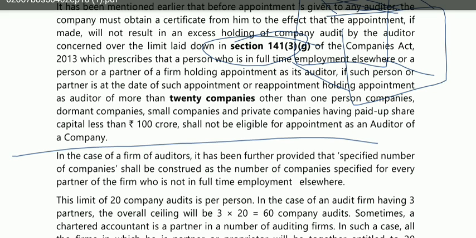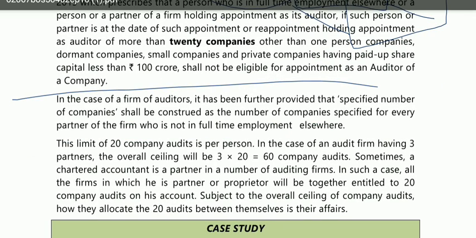And what all companies are excluded in these 20 companies? OPC, small company, private company whose paid up share capital is less than 100 crore, and dormant company. Right. Now, what if it is a case of a firm?